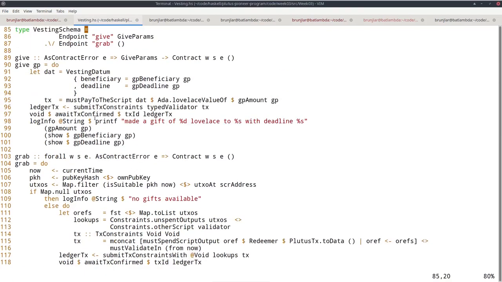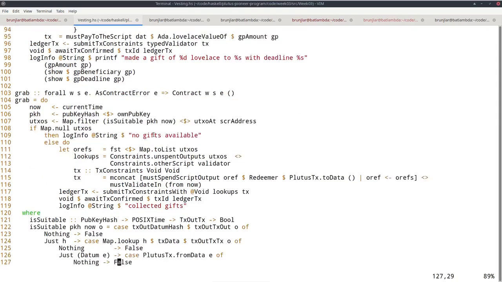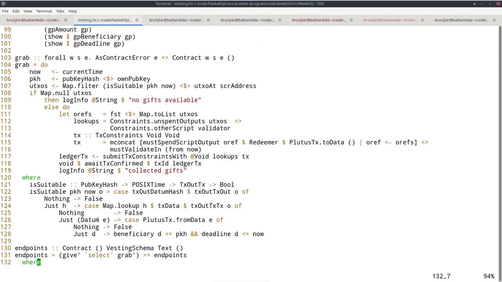But by using this must pay to the script constraint, I make use of the option to include the datum into the transaction. So this transaction will actually optionally contain the datum. And that's why I should be able to find it here, look it up here. So I have this datum, and then I must deserialize it. So this is of the data type, but I want a vesting datum type. So that's the last step.